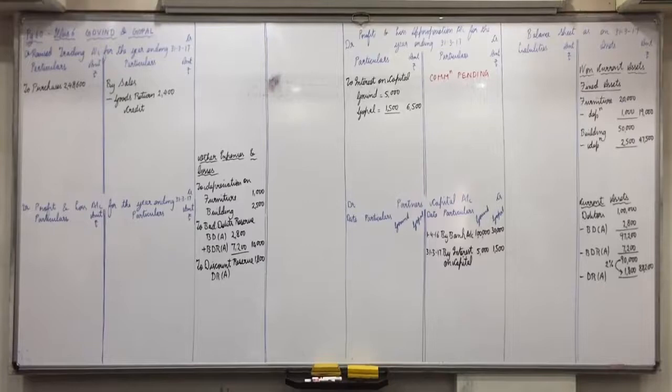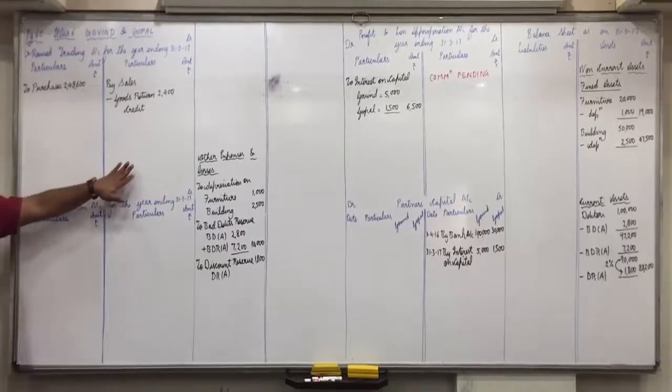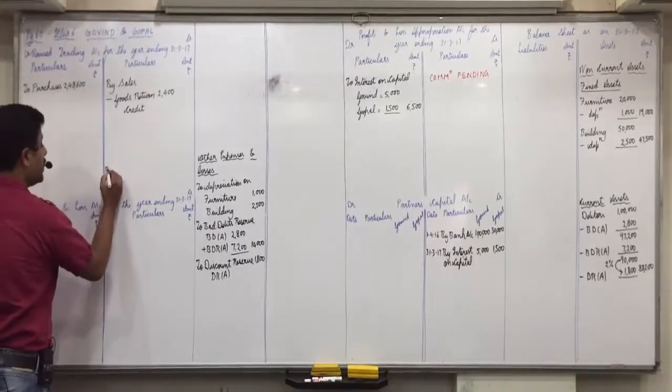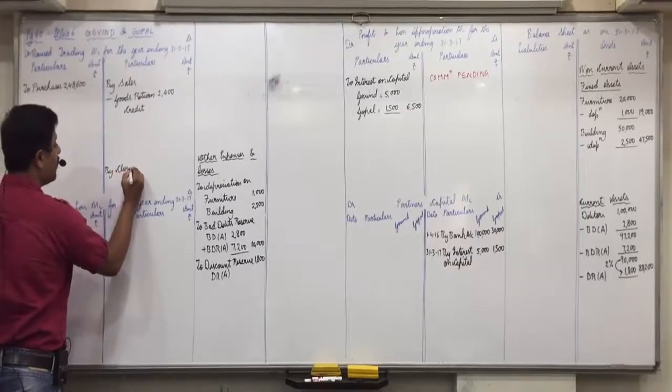They have already shown closing stock in trading account and also in the list of assets, same amount 50,000. But it is the wrong final accounts. Instead of showing closing stock on trading account credit side, this inexperienced accountant has added it in purchases. We have to correct it. Did everyone understand it? So trading account credit side by closing stock 50,000.